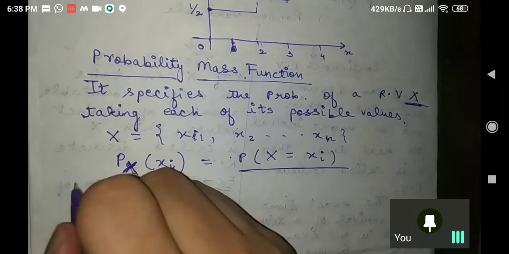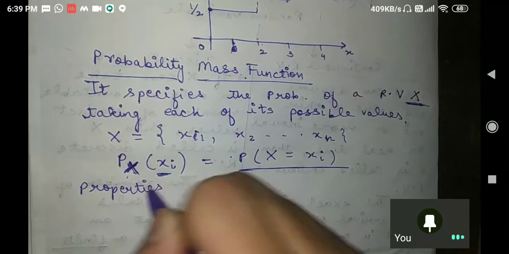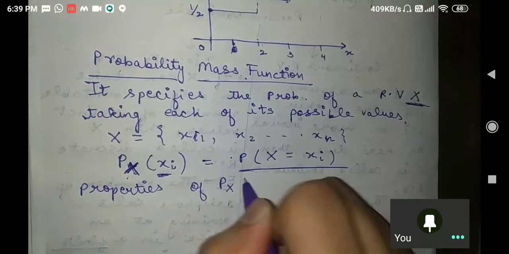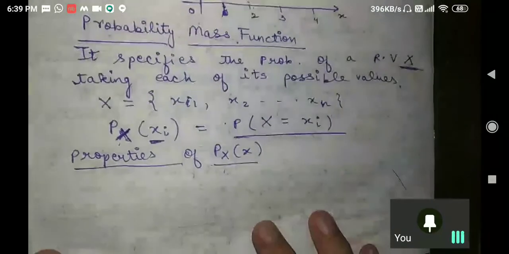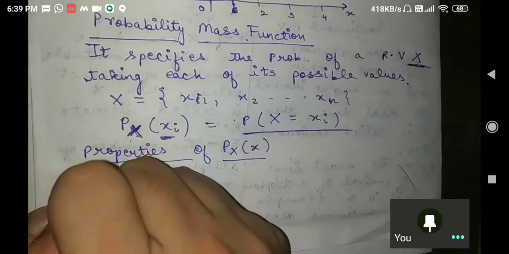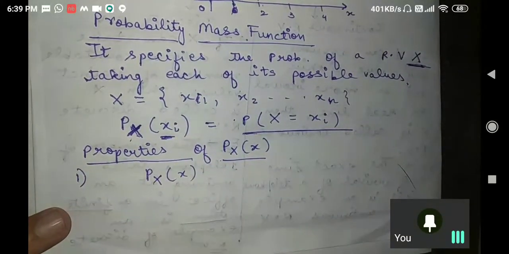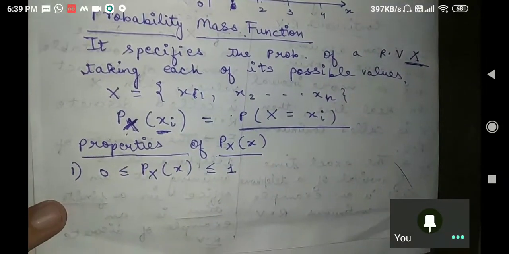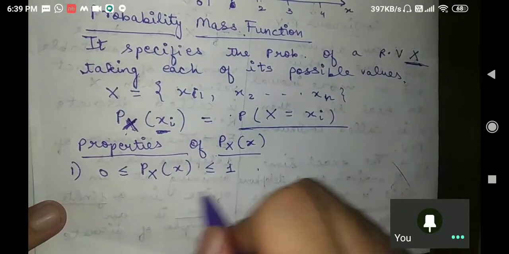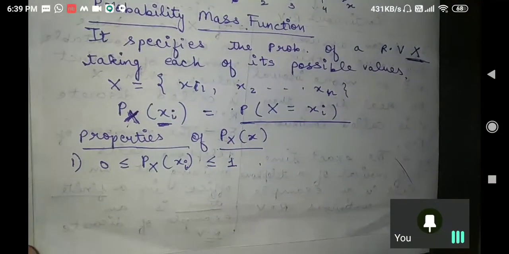Okay, let us understand with the help of properties. Property 1: p x of xi is for sure greater than or equal to 0 and less than or equal to 1. Sir, why xi here?